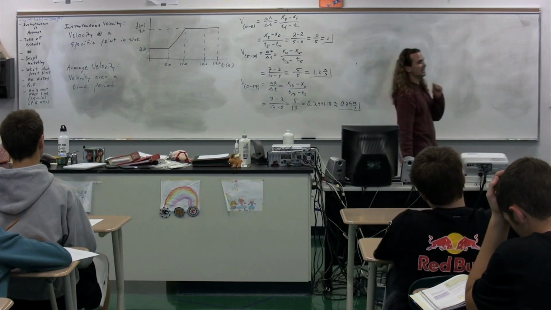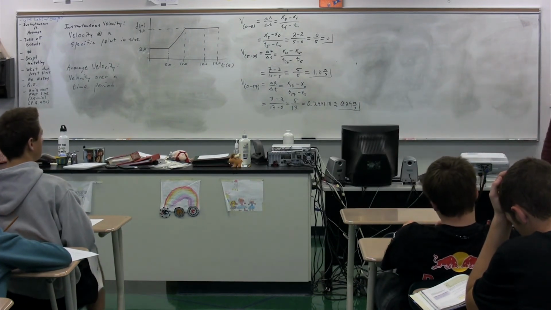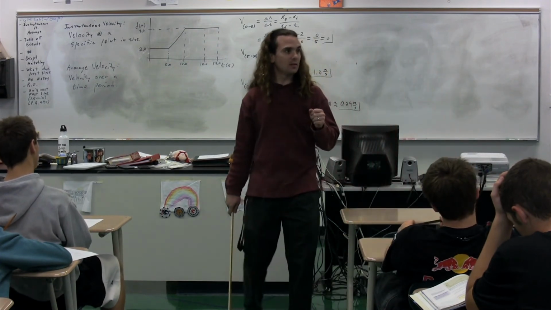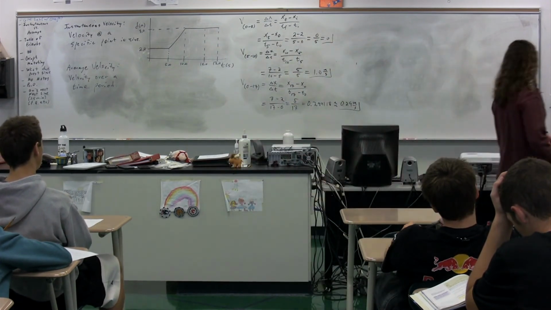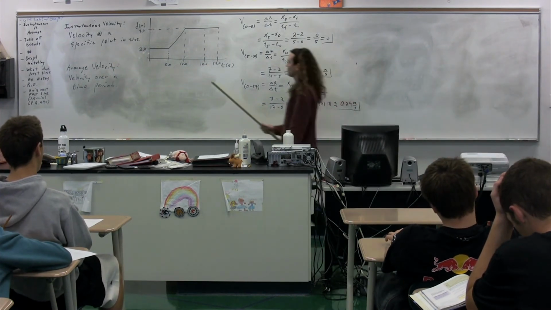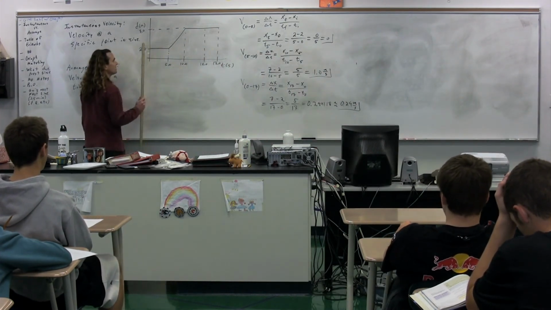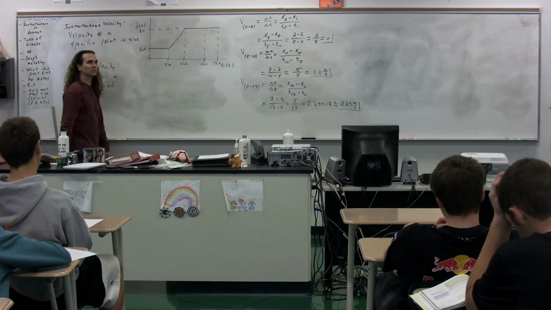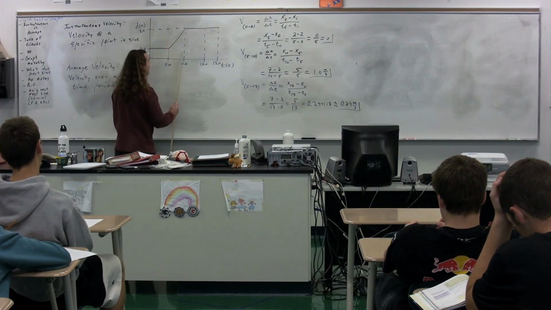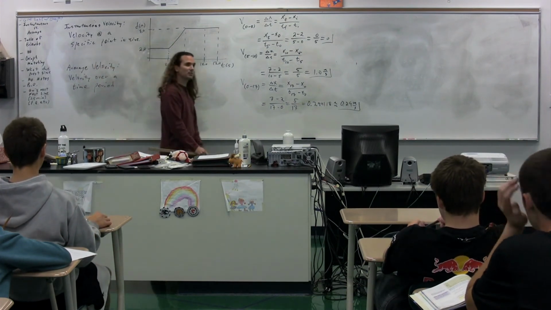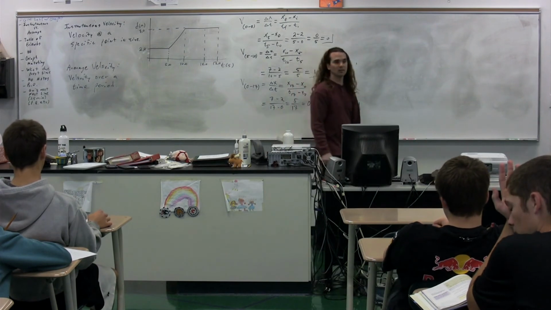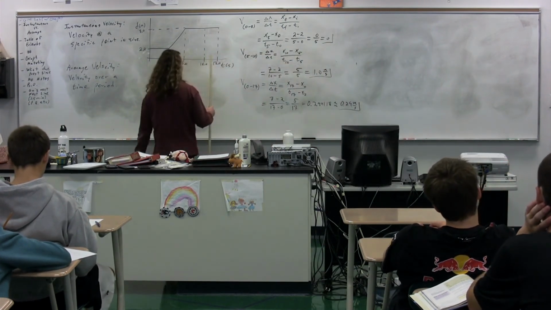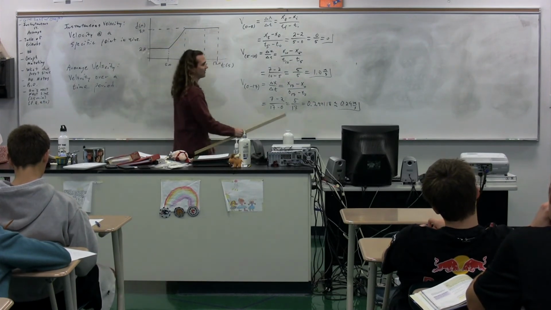I've now asked what are the choices for instantaneous velocity for the whole trip? Luke, help him out. 1 meter per second. And 0. From 0 to 5 seconds, our instantaneous velocity is always 0. From 10 to 17, our instantaneous velocity is always 0 because the slope of both of those lines are 0. The instantaneous velocity from 5 to 10 seconds is always 1 meter per second because the slope is always 1 meter per second between 5 and 10 seconds. So in this particular case, according to the graph that we have, the instantaneous velocity will never actually equal the average velocity.